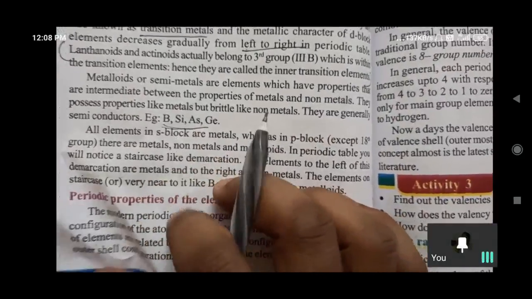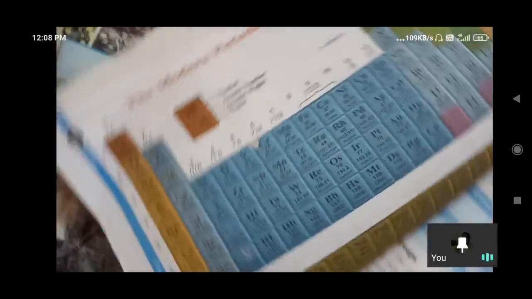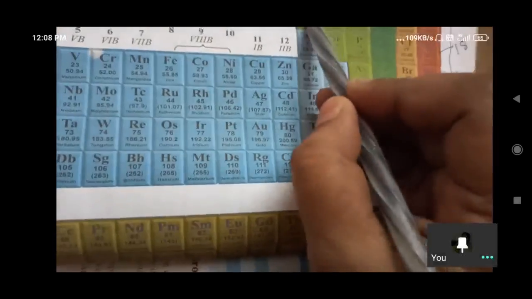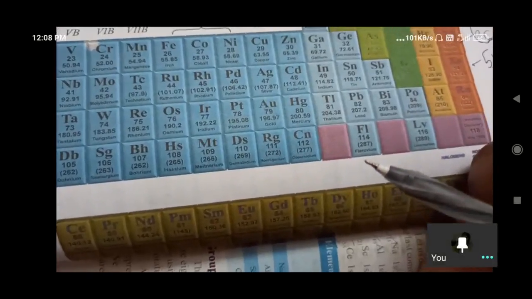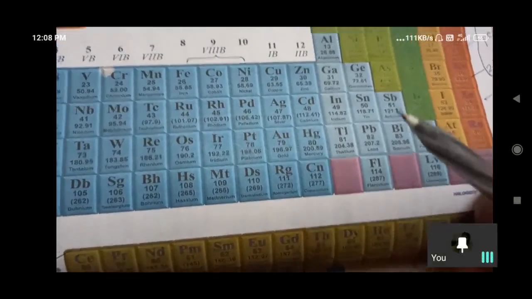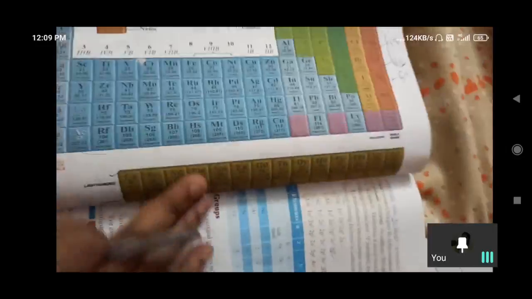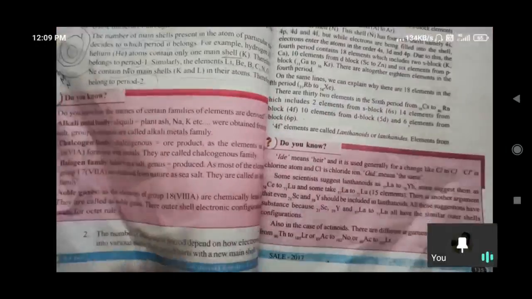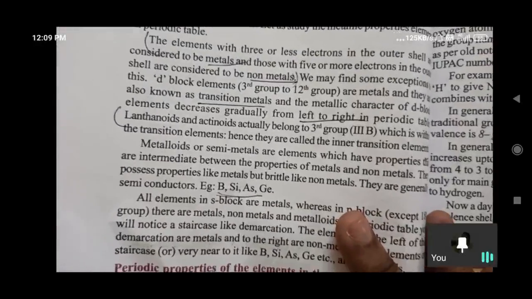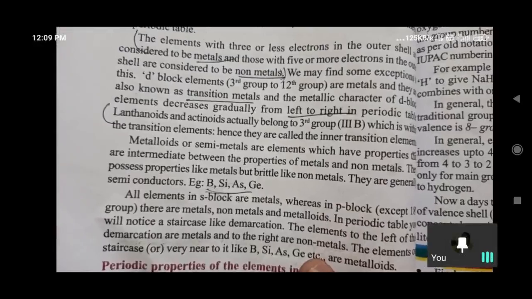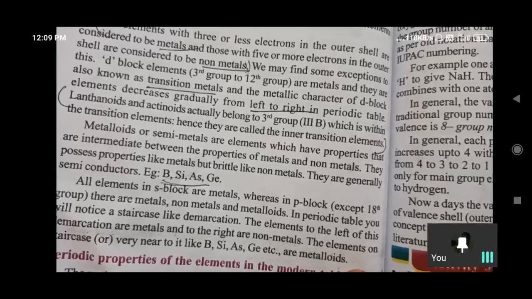So in this manner we can understand. Where is B, boron? And Si, silicon? Yes, silicon we have. According to their properties, they have intermediate properties between metals and non-metals, so they come under semi-metals or metalloids. All elements in the S block are metals, whereas in the P block, group 18 has metals, non-metals and metalloids.